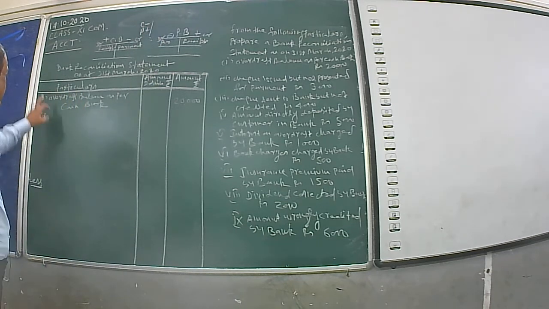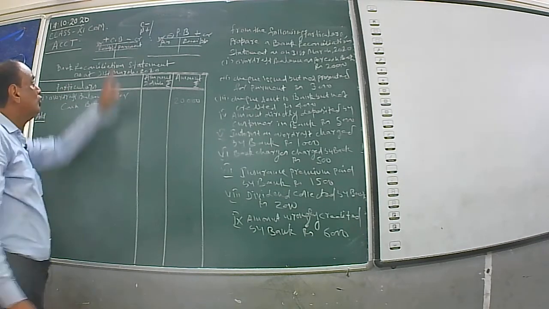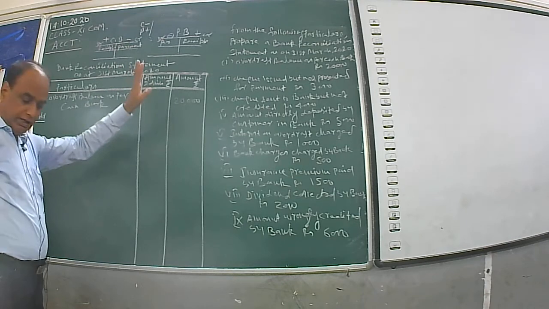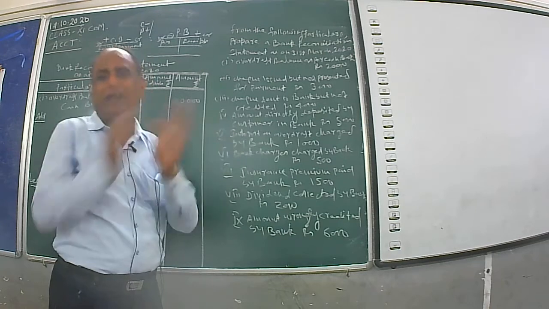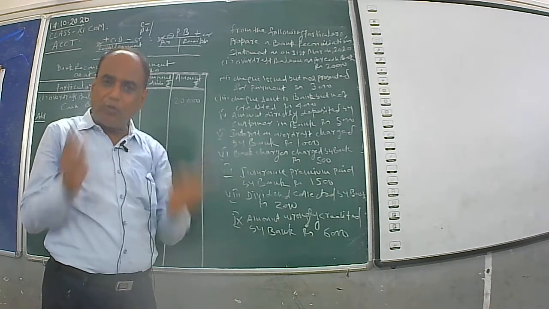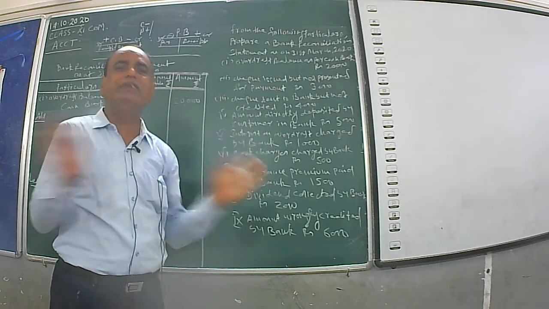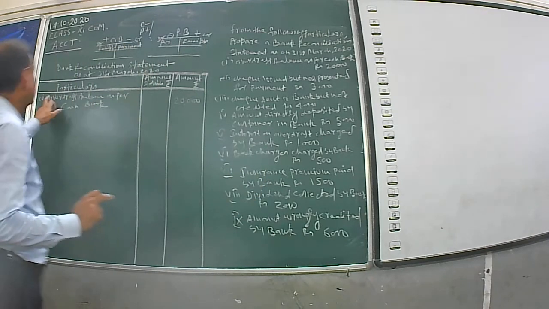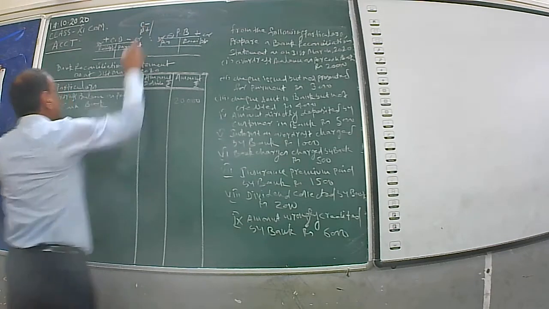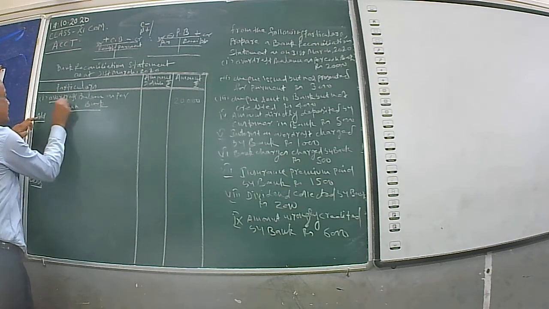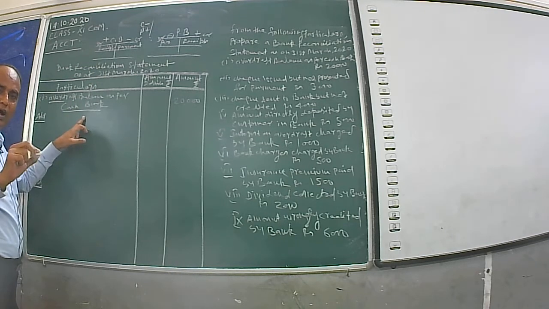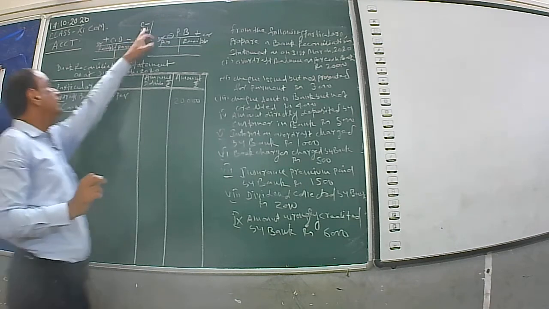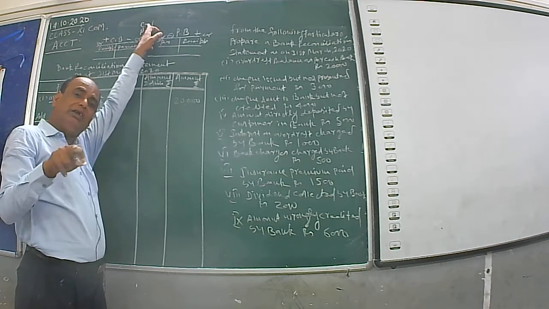See, in case of overdraft, mind it, don't change the position. In favorable balance, I have told you that if the cash book comes in minus, then it will be plus. But mind it, in case of overdraft, according to my formula, don't change the position. If the cash book is in minus, then it will be in minus.